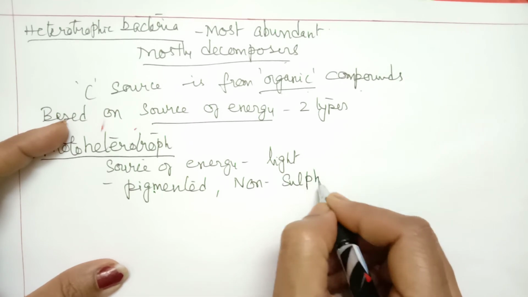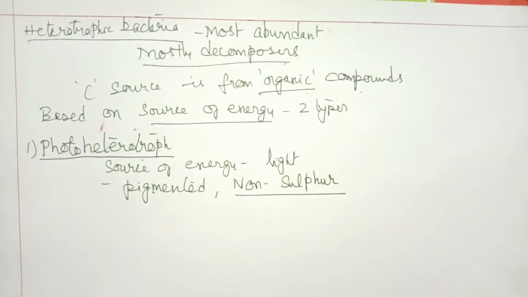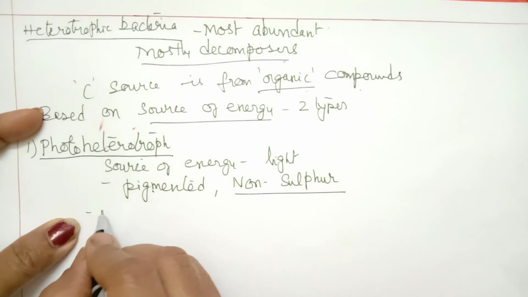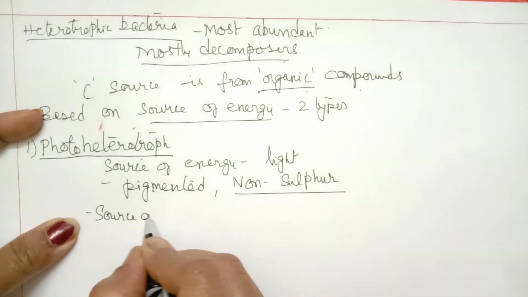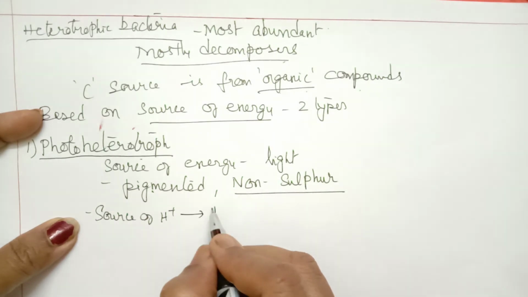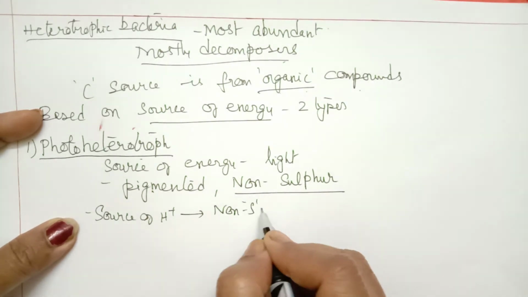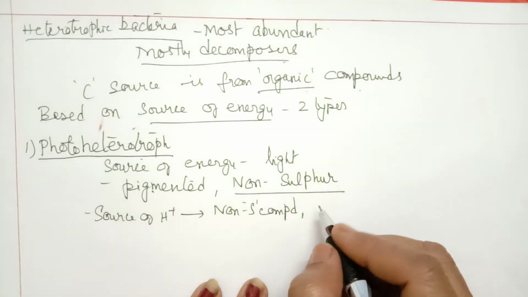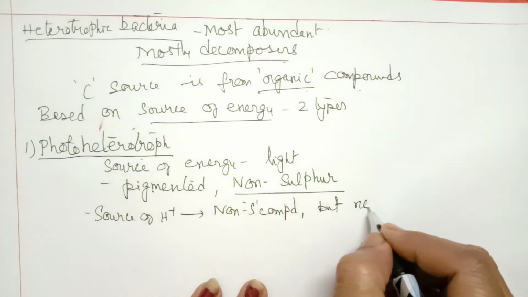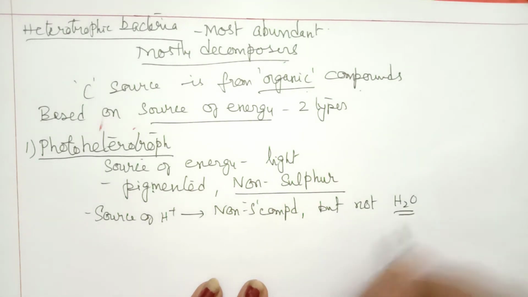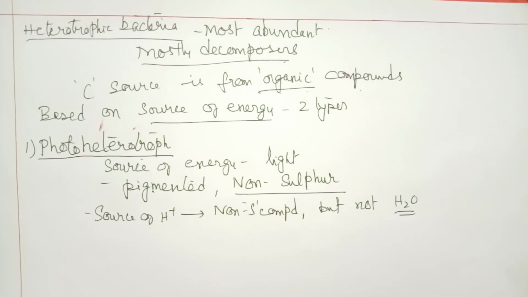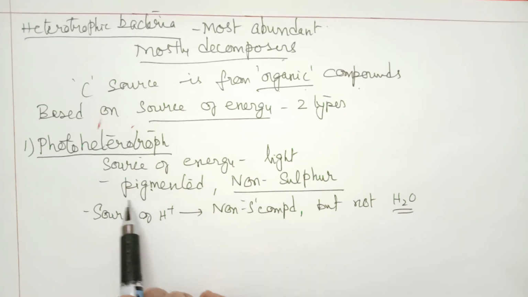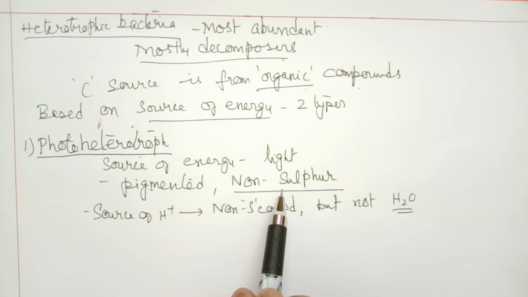That means for the source of protons for reduction they use a non-sulfur compound, other than sulfur, but not water. They do not use water. So these are called non-sulfur but pigmented.